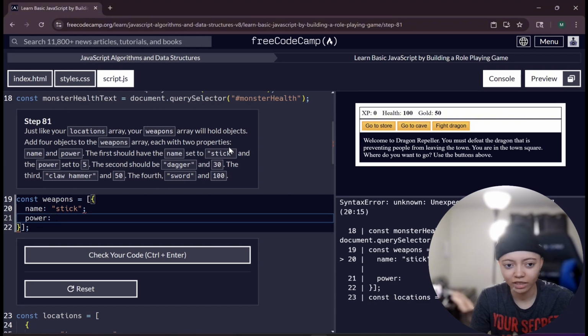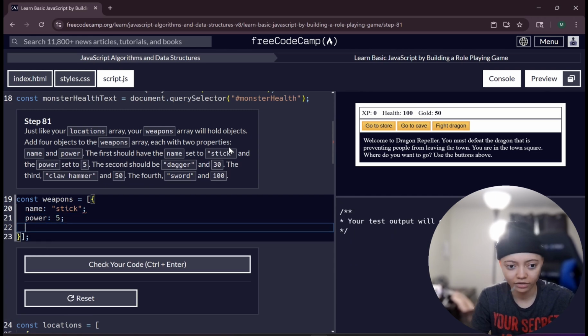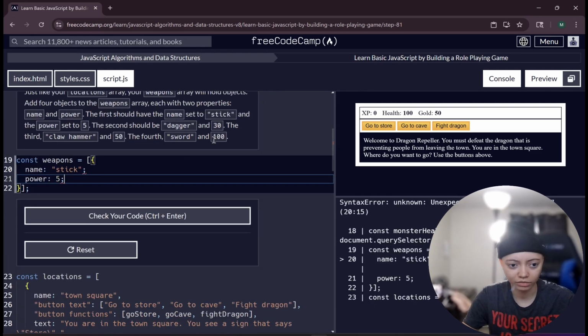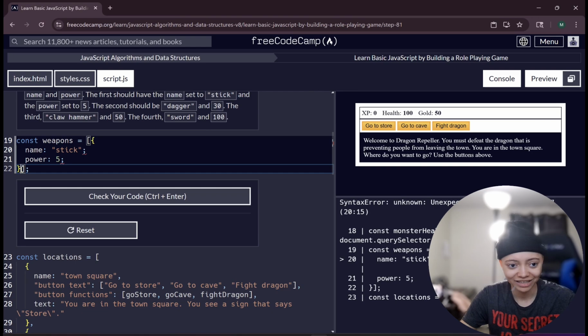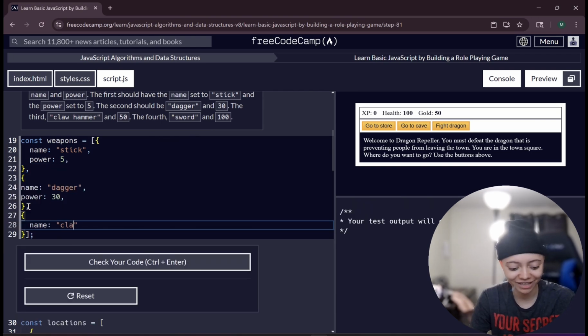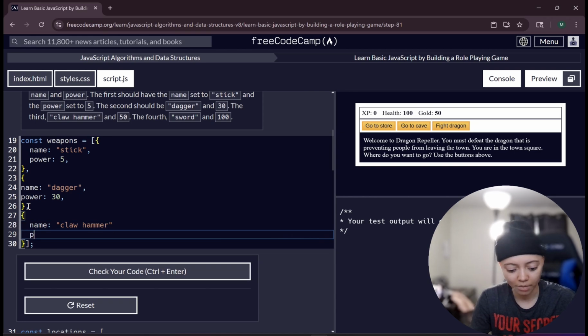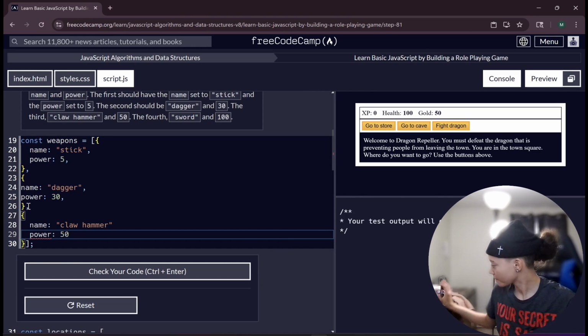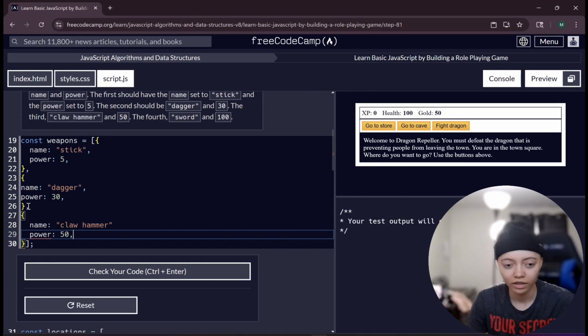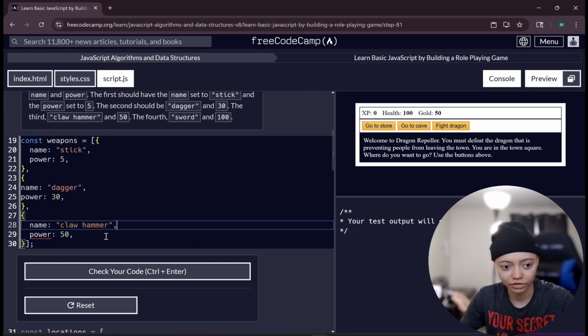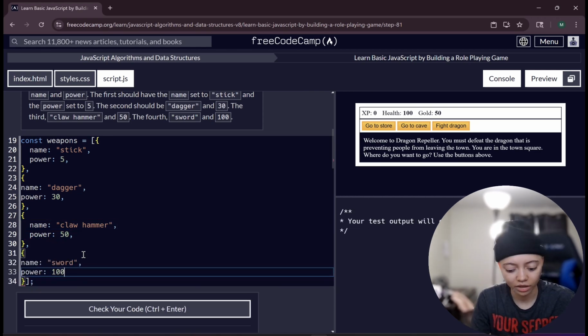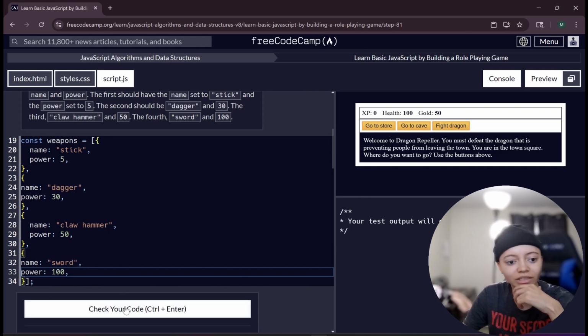Something like that. And I believe when it comes to numbers, you don't put quotation marks, you don't put anything. That's the only way I could see it. And I think it would suck to have to do this all over again. And then you go power 50. Close that with a comma. You gotta close this with a comma. And that would be 100. You close that. And I think that should be it.